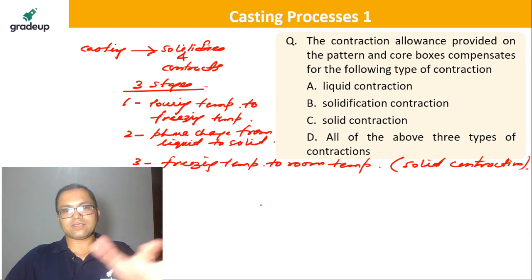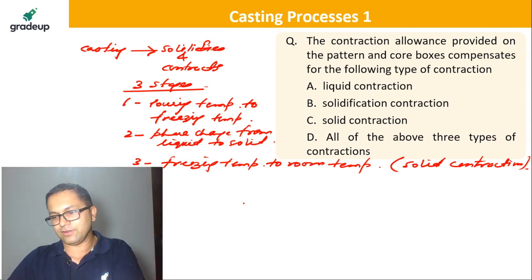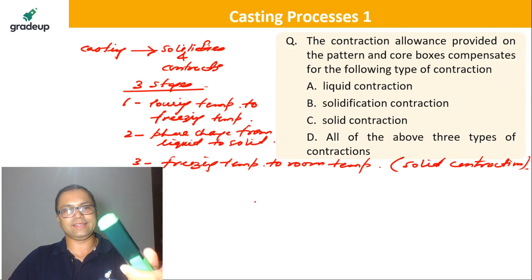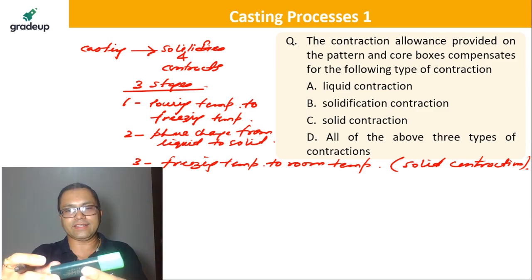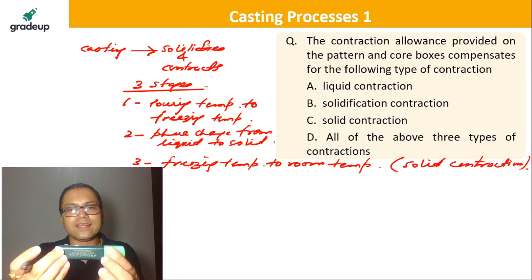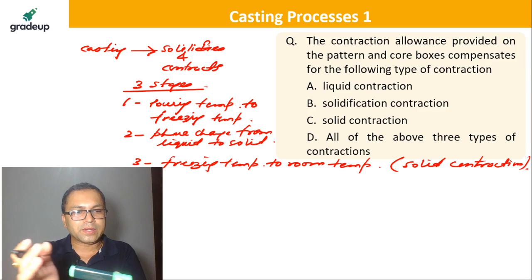Because an object, any 3D object, for example this thing, let's assume that it is metallic. When it's contracting, obviously it's losing size, right? So the pattern that we use, we make it bigger, right?